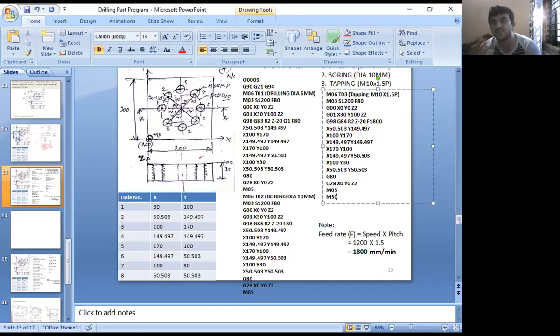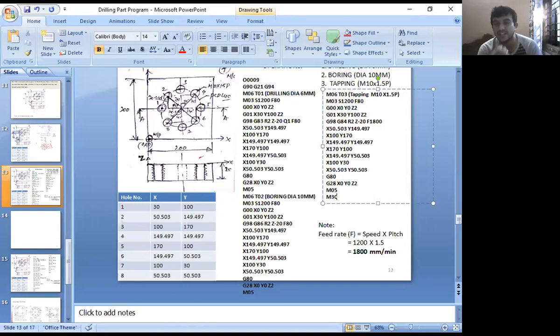Again, this depends upon the programmer. Instead of writing all these things, what are the things that are repeating here? The coordinates. Out of 8 coordinates, 7 coordinates are repeating here. Once you call the cycle, those 7 coordinates, the whole locations, are repeating. Each time you're going to write the location for each hole.